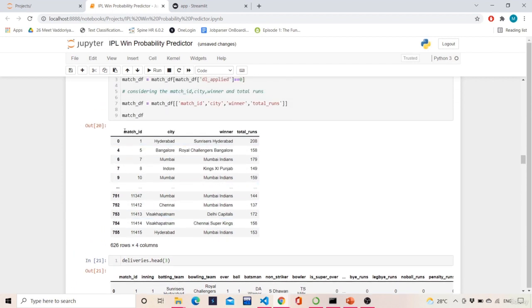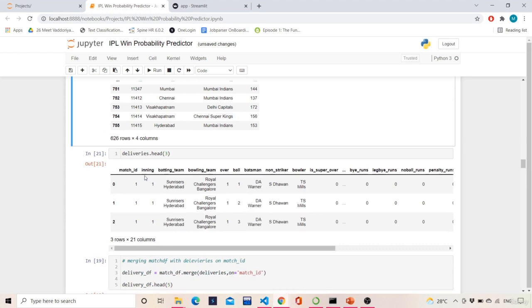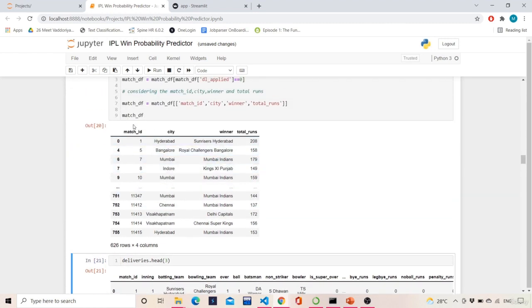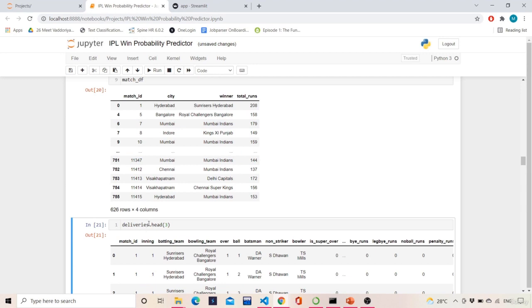See, in the match data frame we are having match ID, right? And in the deliveries also we are having match ID. So if we merge this match data frame with this deliveries data frame into a single data frame, we can perform a lot of operations on it, right? Instead of performing separate operations on the match data frame and separate operations on the deliveries data frame and then combining, what I am doing is combining those data frames together into a single data frame, and then I'll apply all the operations on that data frame only. That makes the task a little bit easier.